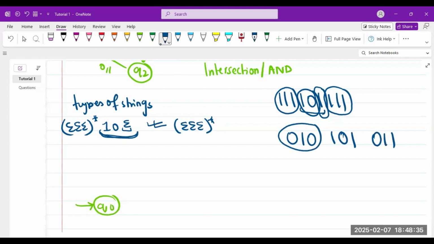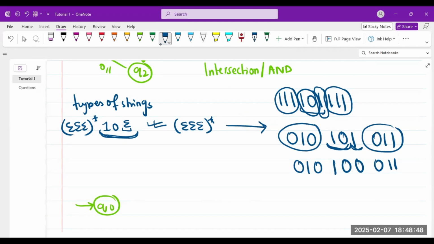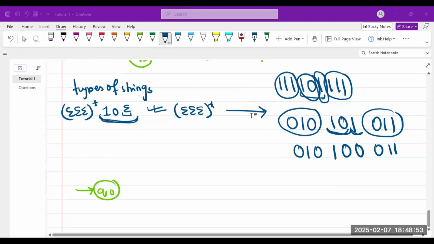So this block, this substring, anything. This could also be 0. This same string, I can write it like this, and it will be accepted. So this is my first type of strings.